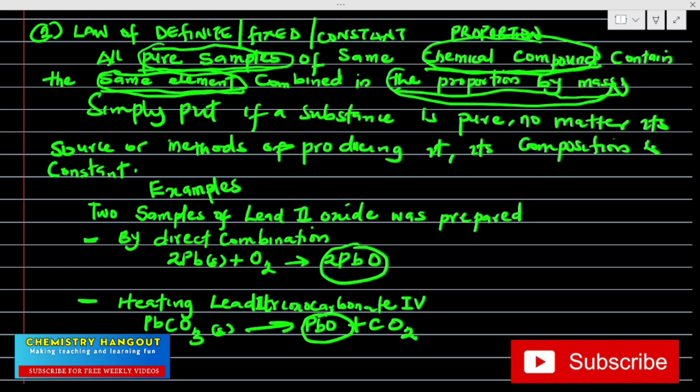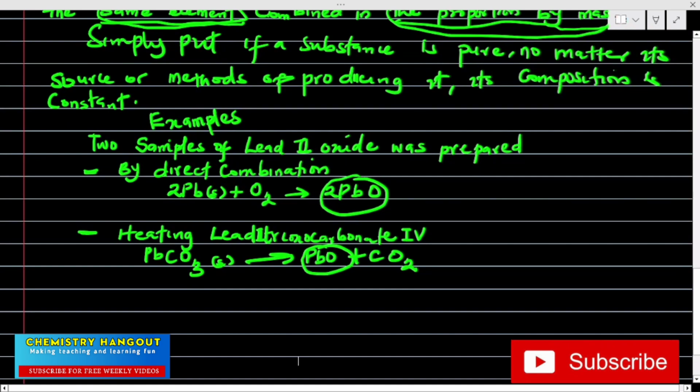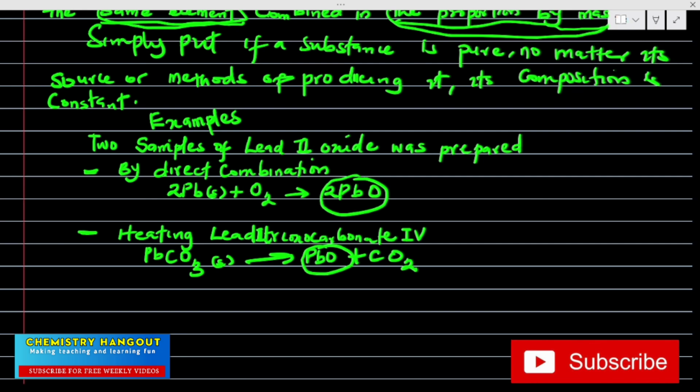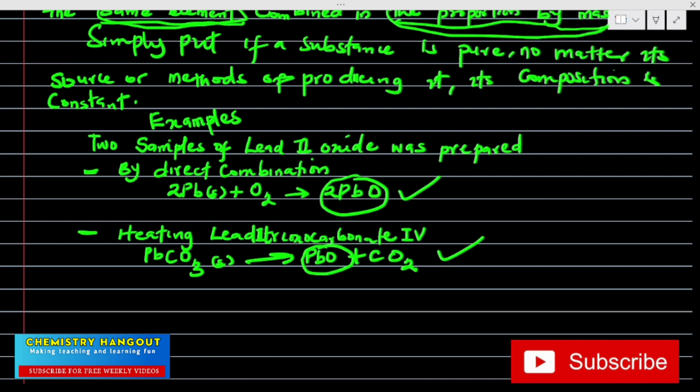Pay attention to this very well so that you can just get what the law is saying. So we wanted to prepare lead 2 oxide in the laboratory. So I use this first method and you use this second method. Don't forget that this lead 2 oxide is a pure substance. Why? Because it's a compound. All compounds and all elements are pure substances.